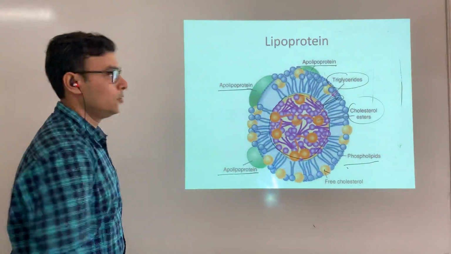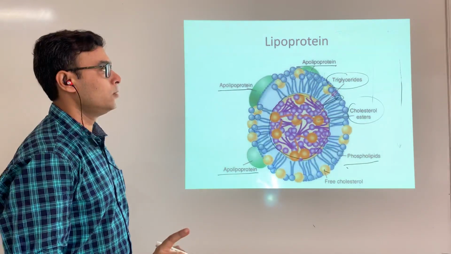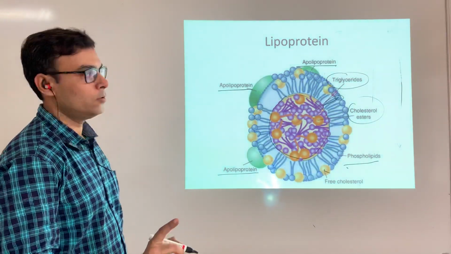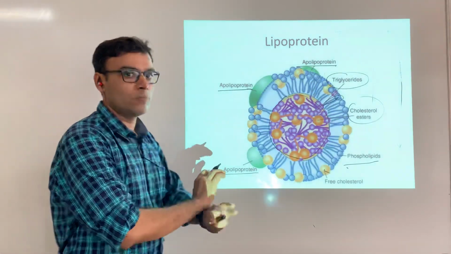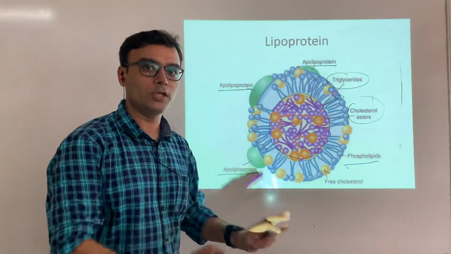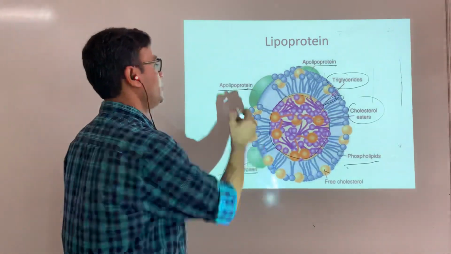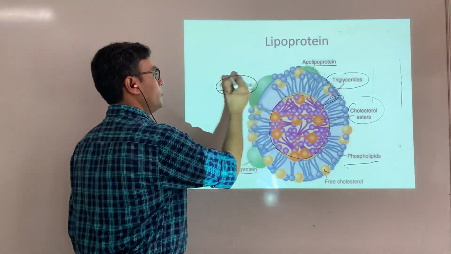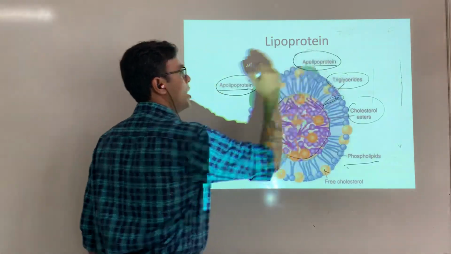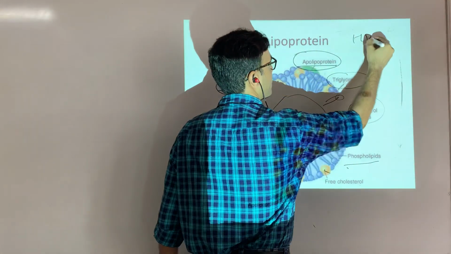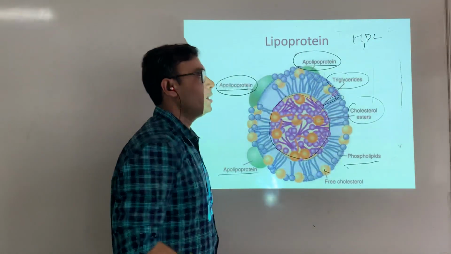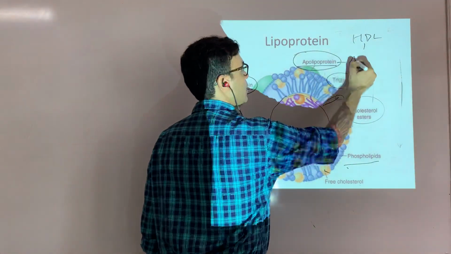Now you have to remember one important point. Each and every lipoprotein has the same components, only the concentration is different, and another difference is in the apoprotein. If you talk about HDL, then it has one specific apoprotein, that is A1.